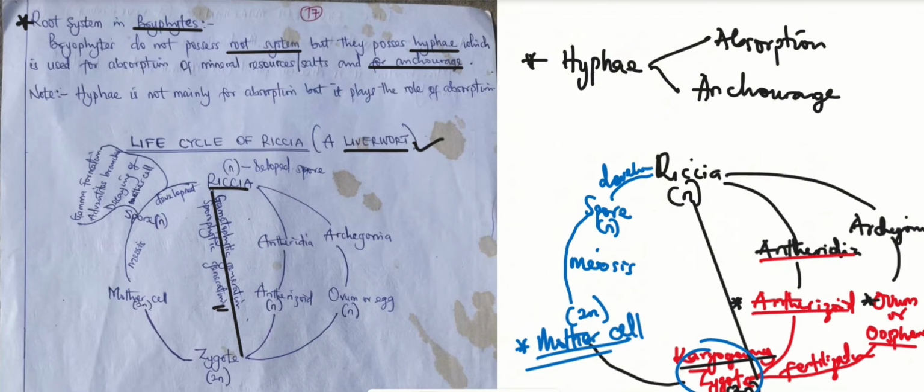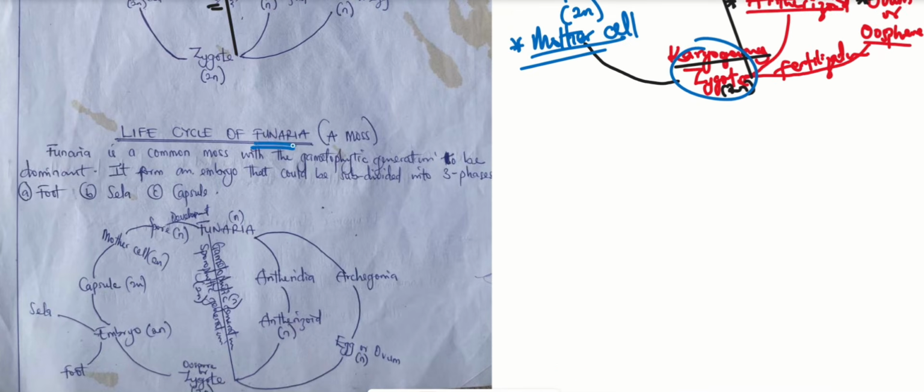We have the life cycle of Funaria. Don't forget that Funaria is a bryophyte, and it belongs to the musci. In short, I gave you only Funaria as part of the moss. Because it belongs to musci does not mean that its alternation of generation will be different. No, it will still have gametophytic generation as dominant. Then we stated here that its embryo is usually divided into the foot, the seta, and the capsule. I will explain that. Now, let's quickly go into the life cycle of Funaria.